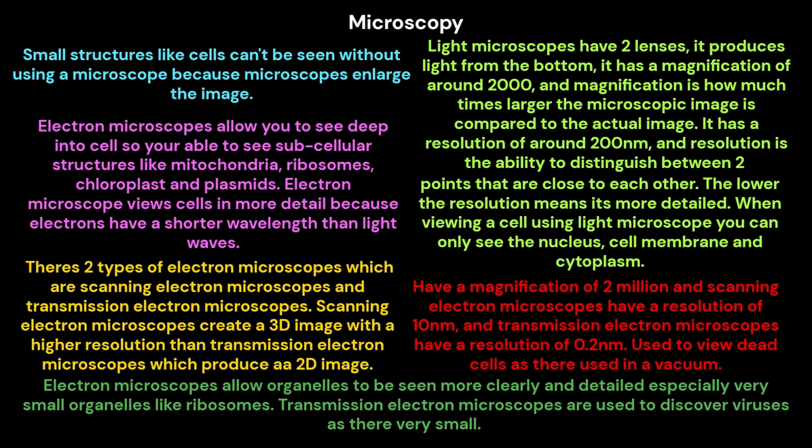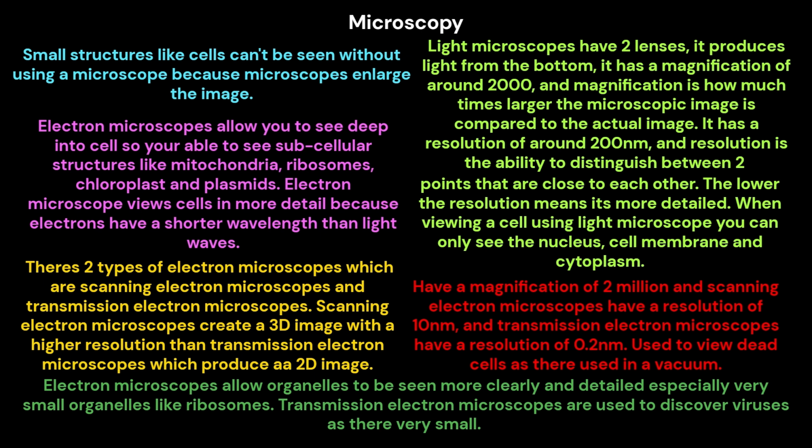Microscopy. Small structures like cells can't be seen without using a microscope, because microscopes enlarge the image. Light microscopes have two lenses. It produces light from the bottom. It has a magnification of around 2000, and magnification is how many times larger the microscopic image is compared to the actual image.